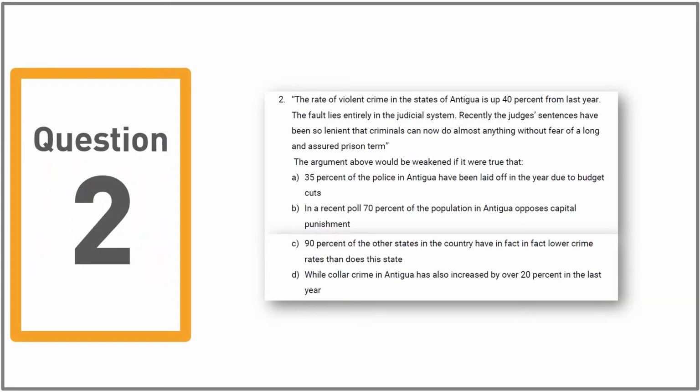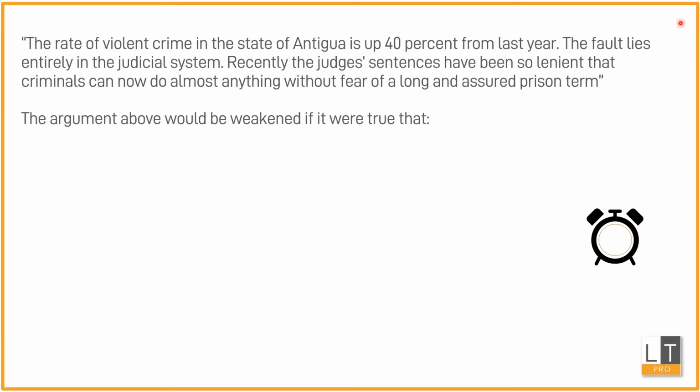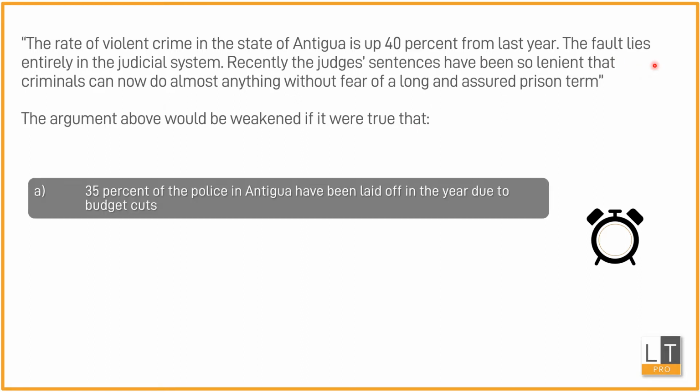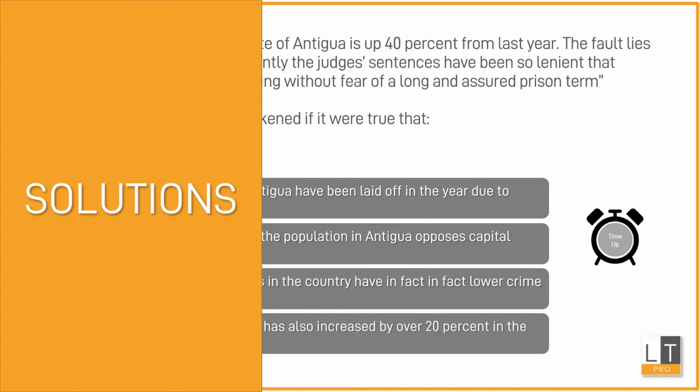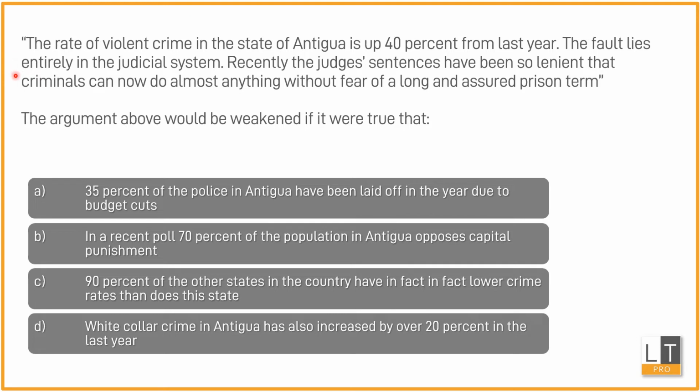Moving on to question number 2. Question number 2 gives you an argument here, and then it says that the argument above would be weakened if it were true that, and then it gives you 4 options. Try solving it yourself. So let's look at this argument once again.